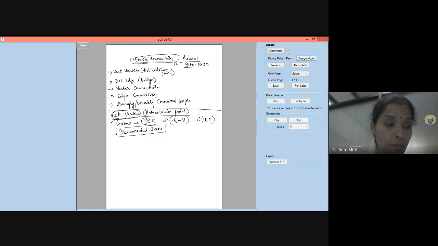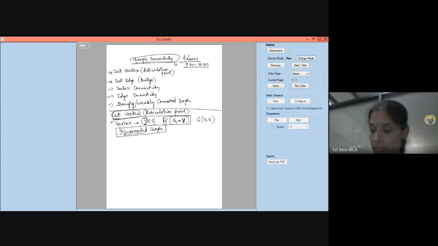Am I making it clear? So if G minus V, why did I take it as G minus V? G is the graph from which I am going to remove this one particular vertex. If I remove that particular vertex, the graph should get disconnected. Then I call it a cut vertex.